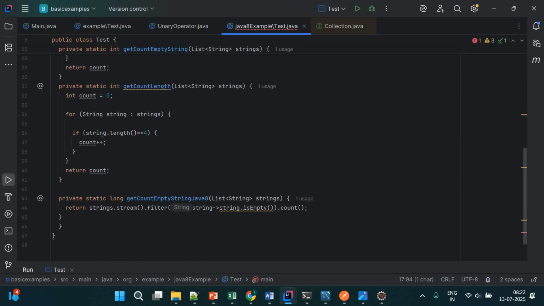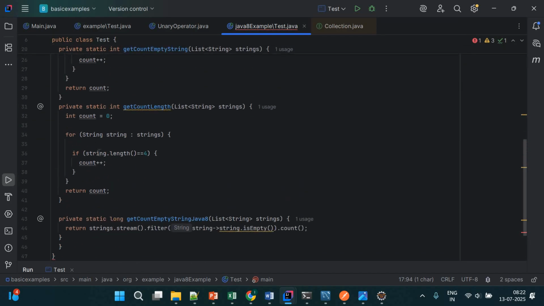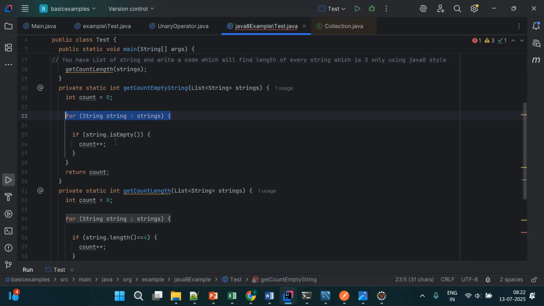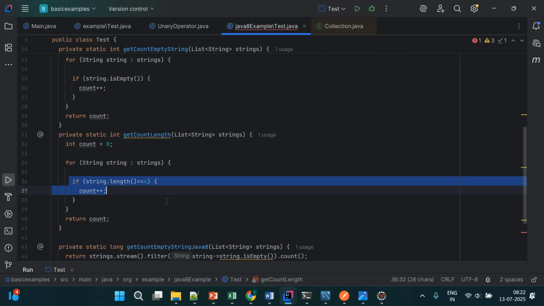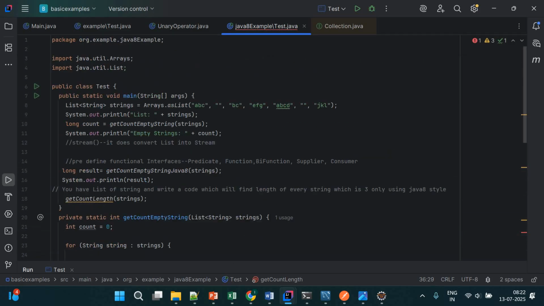So here we are writing the logic, right? Count 0, then for each string in strings, length double equal to 4. And here we are checking whether it is empty or not. So this if part is checking empty, and this other if part is calculating the length of 3 only. If it is a 3 length, the condition will be true and it will count it. That is also written here. What will it return? Let me write this directly in a sysout.